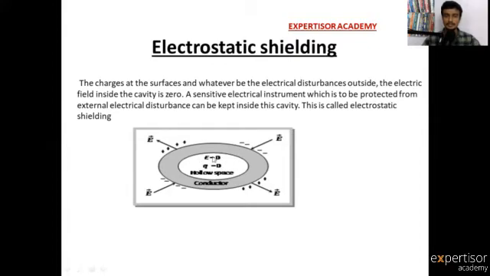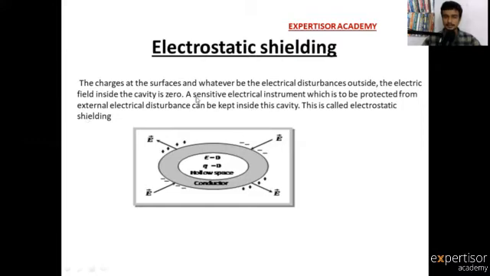Cavity means the space where disturbances, that means charges, are absent. A sensitive electrical instrument which is to be protected from external electrical disturbance can be kept inside this cavity. This is called electrostatic shielding.